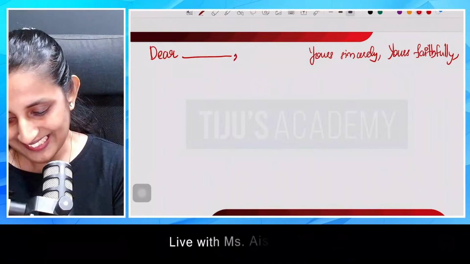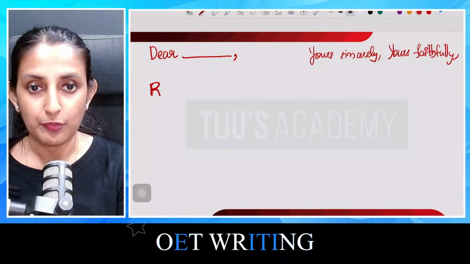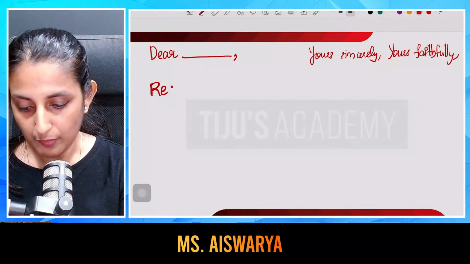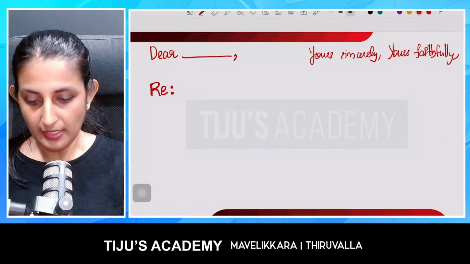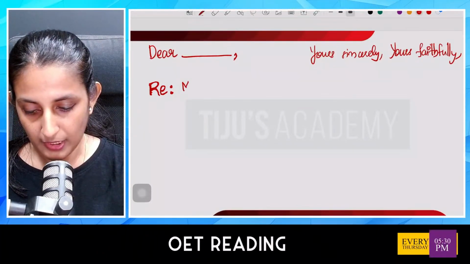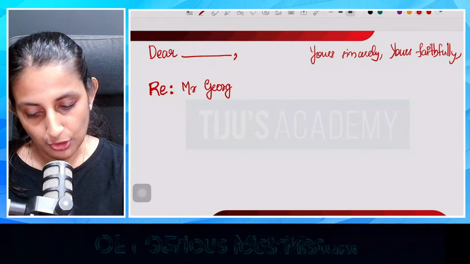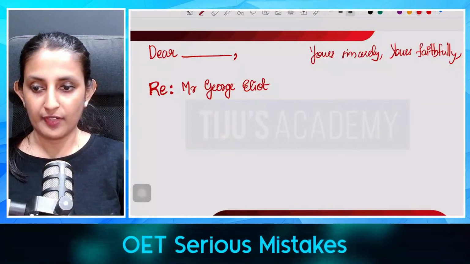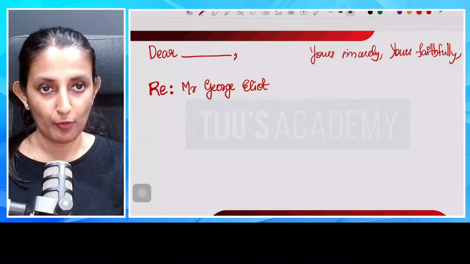So we'll start with the example. If it is a reference line, we have to write RE. Then right after RE, you have to put a colon. Then go for the full name of the patient. For example, Mr. George Eliot. Reference line: RE colon, then you have to write the full name of the patient.